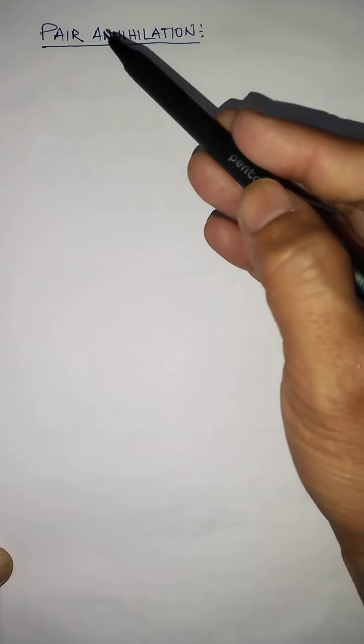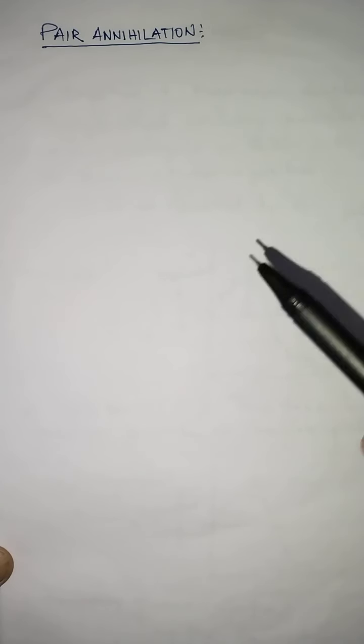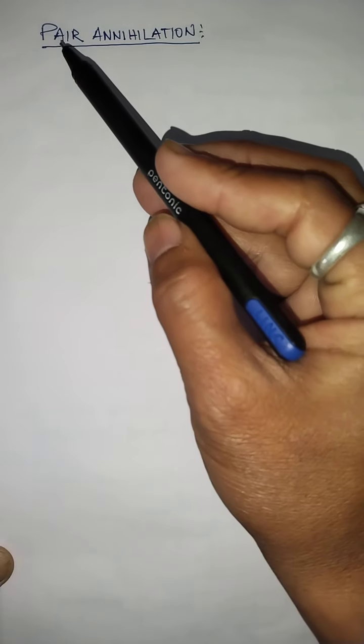Today we continue with the chapter that we had already started in the last class. And the chapter is mass energy equivalence, also called nuclear binding energy. Now this is the second last chapter as per reduced syllabus under unit number 8. It's a short chapter, and in today's class we deal with another phenomenon which is related to this mass energy equivalence, that is pair annihilation.